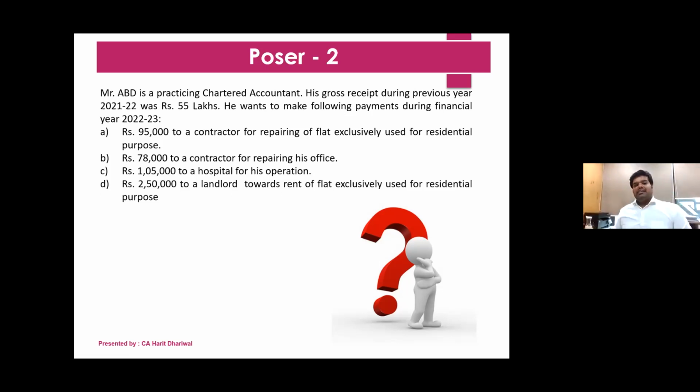so I'll just clarify. In the first case, when he pays a contractor for a flat exclusively used for residential purpose, the answer is no, because it is exclusively for residential purpose. In the second, the answer is yes, because he is paying for his official business expense and the amount of the bill is more than 30,000 rupees. Third, again, it is 1,05,000. It is for personal expenditure. In that case, TDS is not there. But in the fourth, even though it's for personal expenditure, logically, as far as the section is concerned, TDS will have to be deducted. And I'll tell you why.